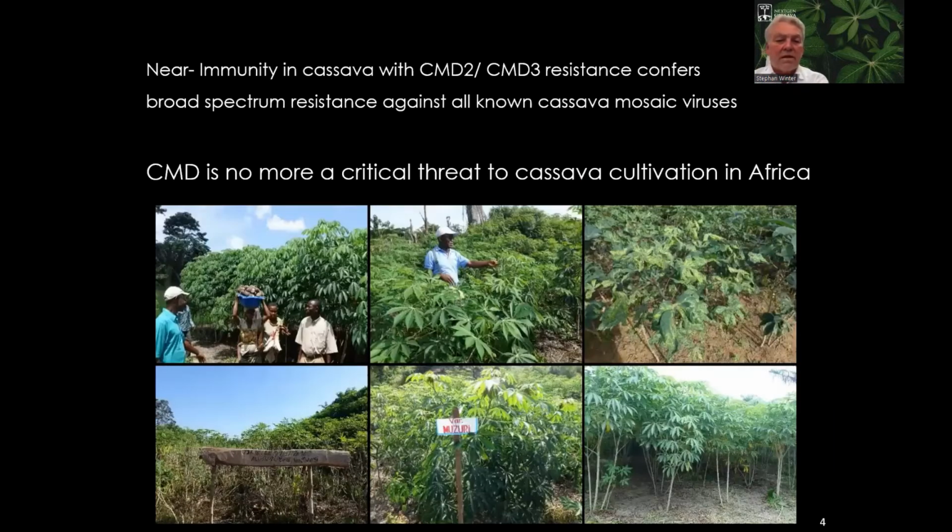for disease management. And thanks to long breeding and selection efforts, immune lines were identified in West African germplasm, and the CMD2, CMD3 type resistance confers immunity, or almost near immunity, against a broad spectrum of viruses, essentially all known cassava mosaic viruses around the world. And this leads us to believe that CMD is no more a critical threat, at least to the areas where improved cassava varieties are grown.